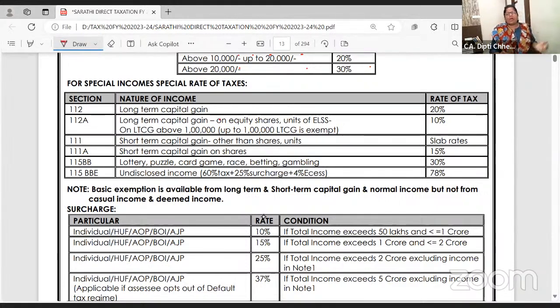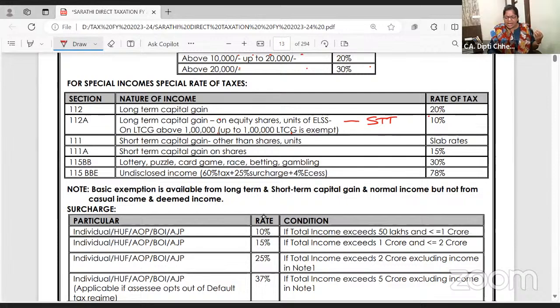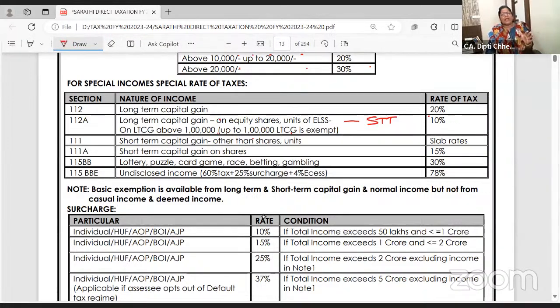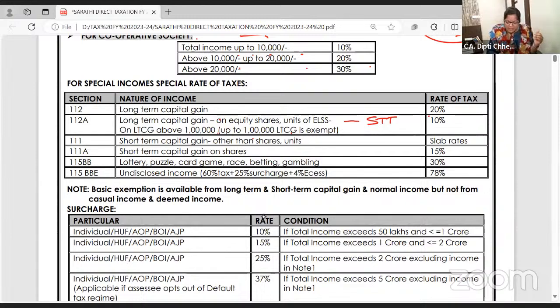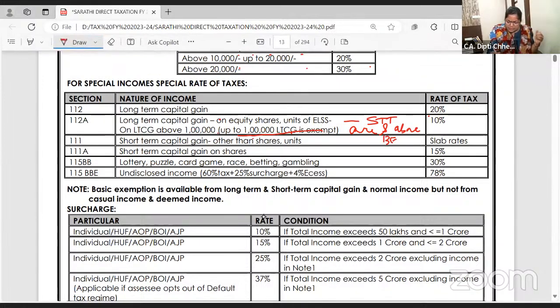Long-term capital gain on properties, jewelry, gold, 20%. Long-term capital gain on shares and units which are listed and on which STT, security transaction tax, is charged: up to 1 lakh, long-term capital gain is exempt. This 1 lakh is over and above the basic exemption. Write it here, over and above.